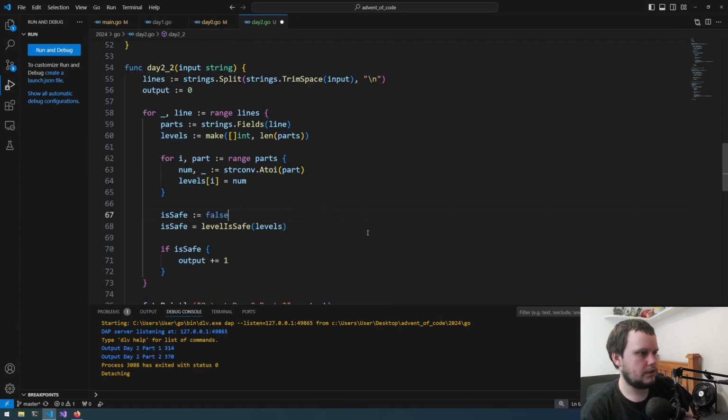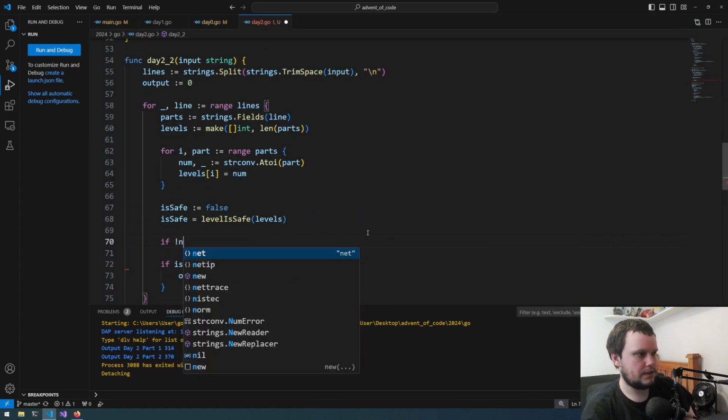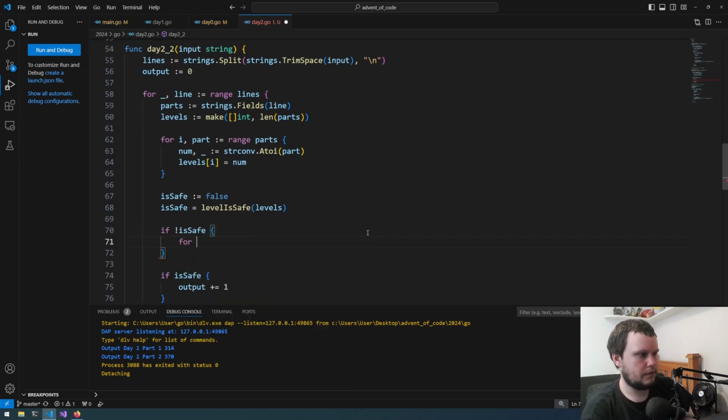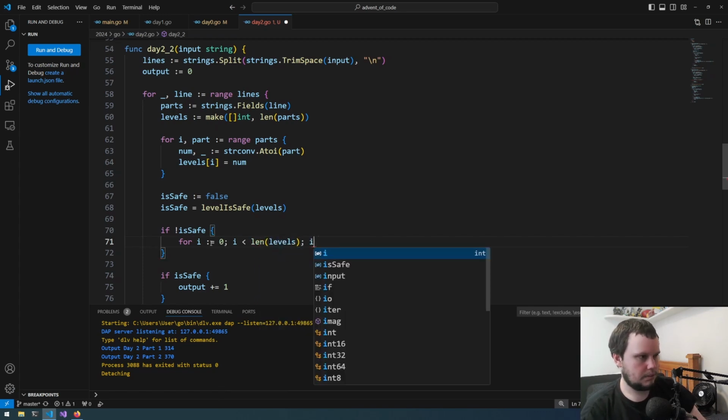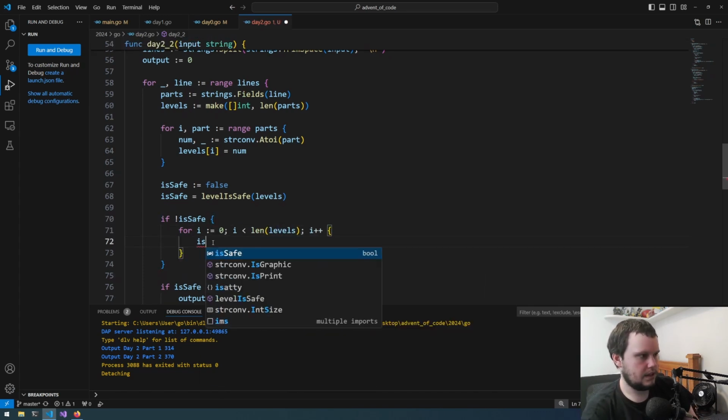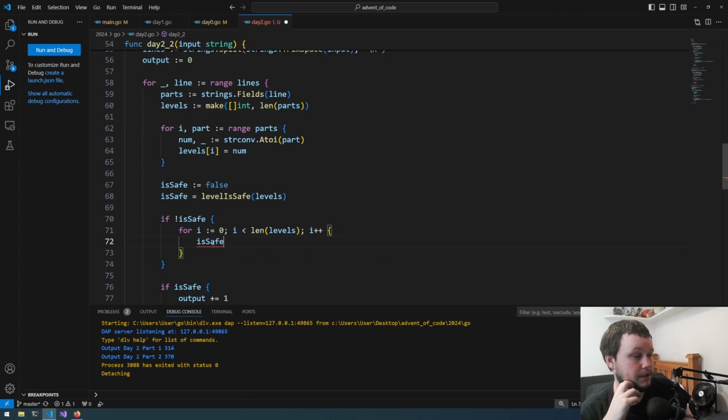Then if not isSafe, then for i equals 0, i is less than length of levels, i plus plus, we then do isSafe. So we need to create a new list, modified levels.